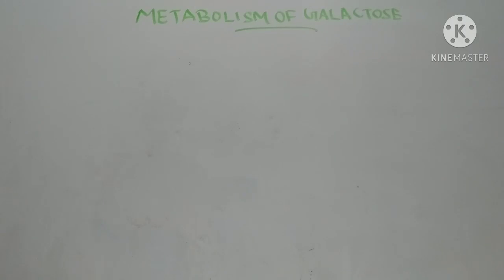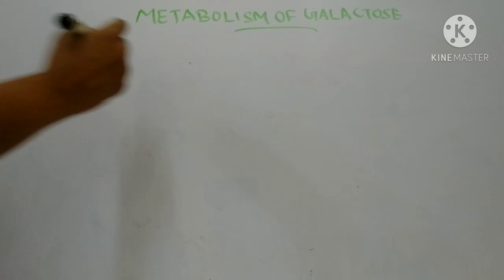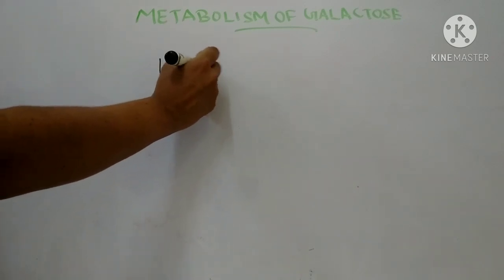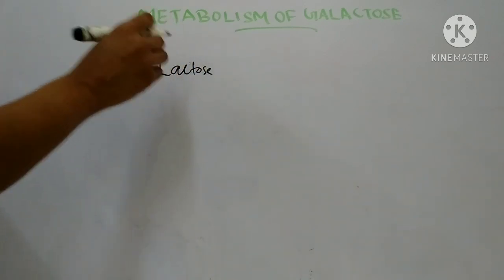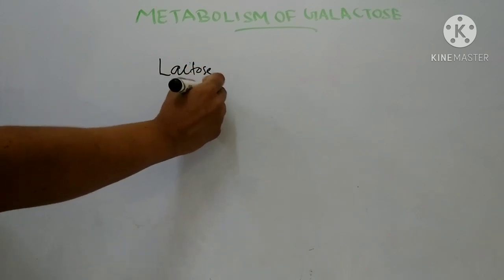Hello everyone. Today we will discuss the metabolism of galactose. This galactose is derived from the hydrolysis of the disaccharide lactose in the intestine by the enzyme lactase.